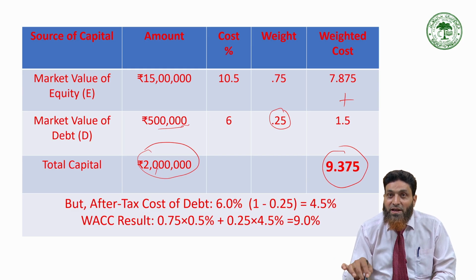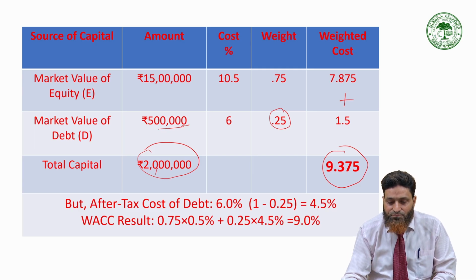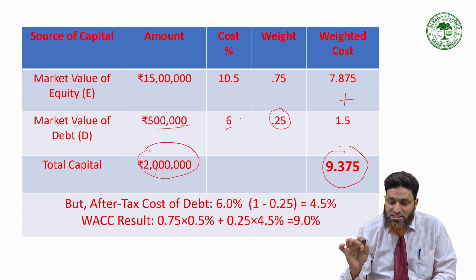This is pre-tax. Suppose tax has not been considered. Suppose the cost of debt is 6% here and the tax rate is 25%.